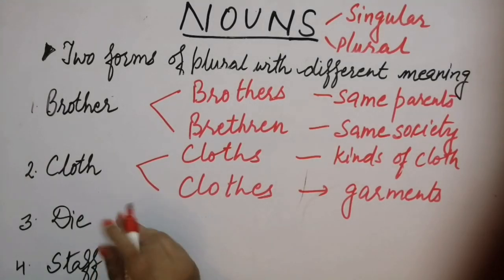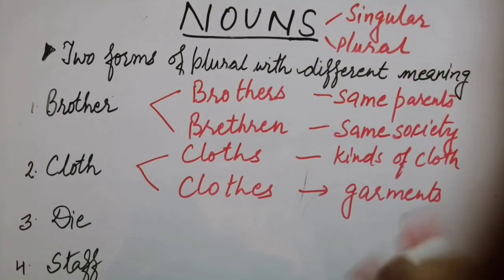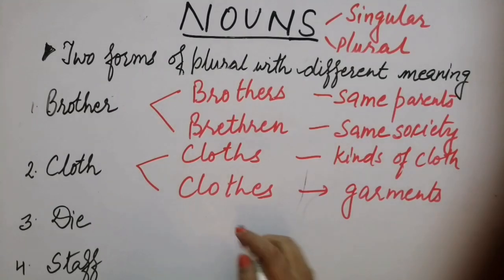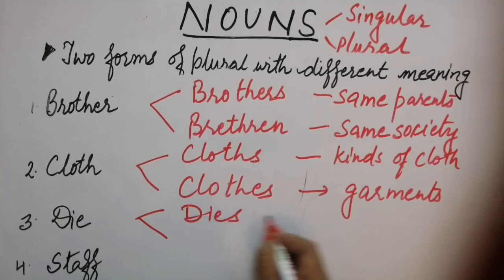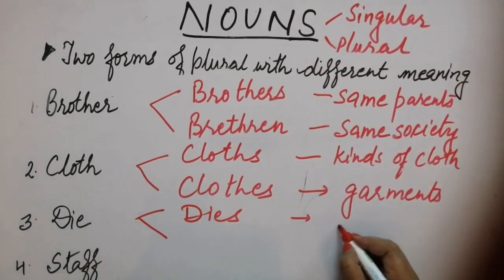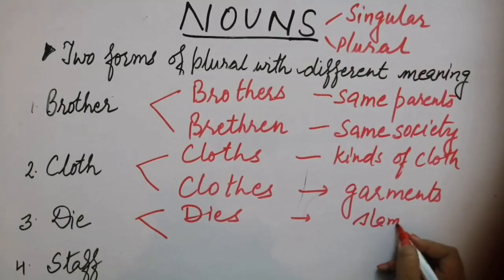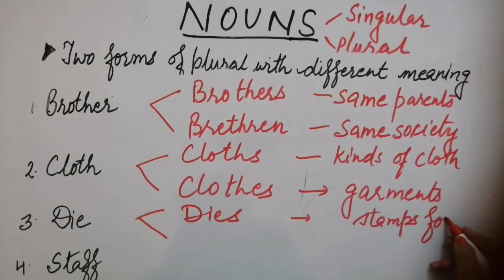Dye. The word dye is used for dyeing something, where some coloring or stamping is to be done. So it again has two forms. One is dyes, which refers to stamps for coining.